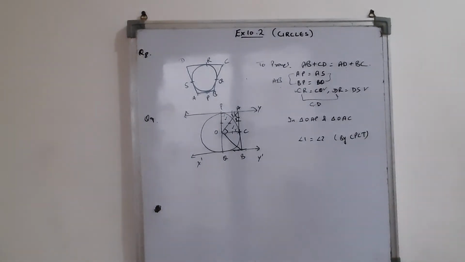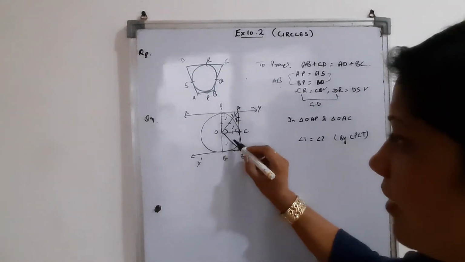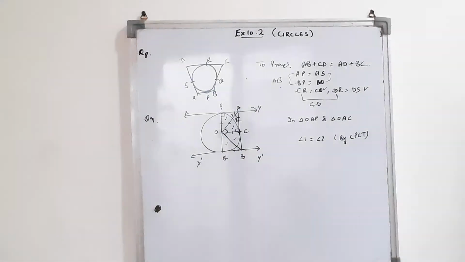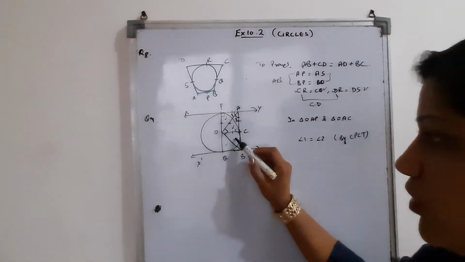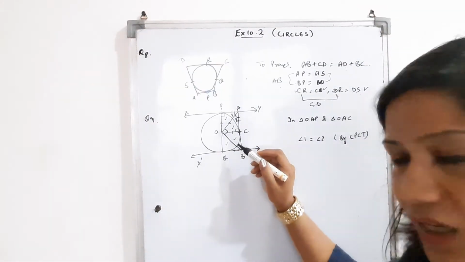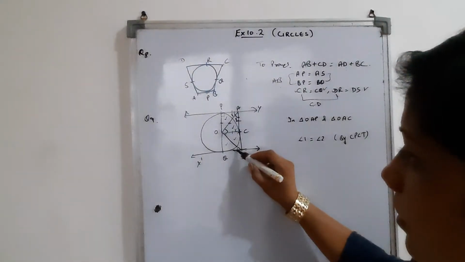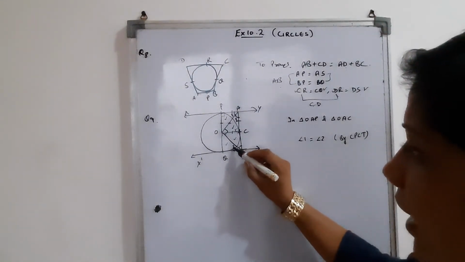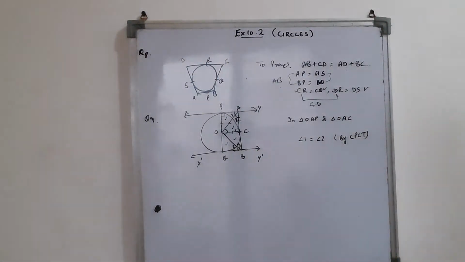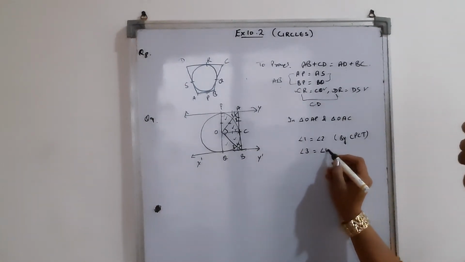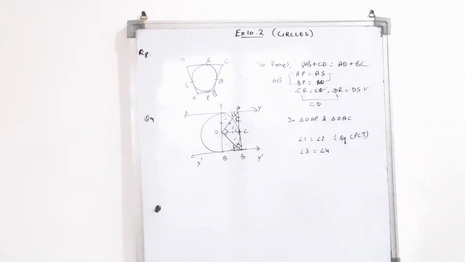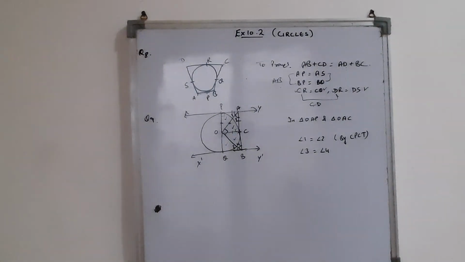Exactly in the same way, you need to prove that this triangle is also congruent to this triangle. Similarly, we can write that these two angles are also equal to each other, so angle 3 is equal to angle 4. Now we are going to use that the tangents are parallel.